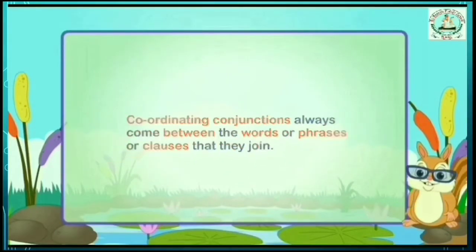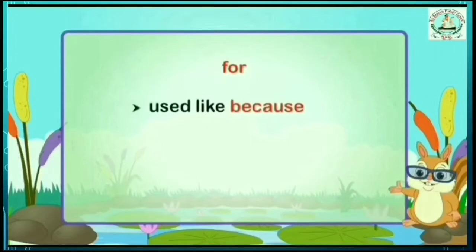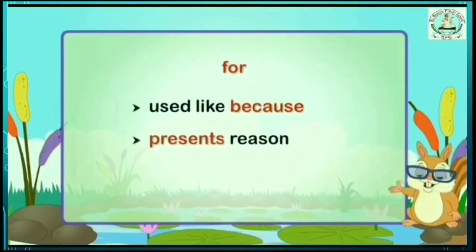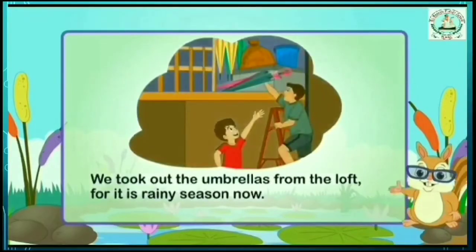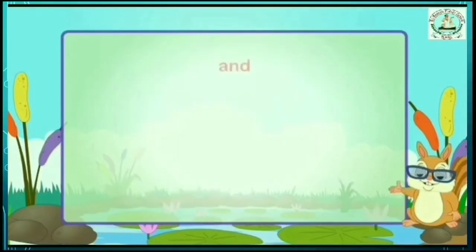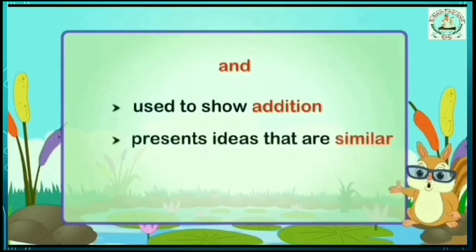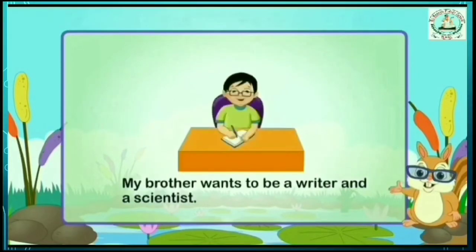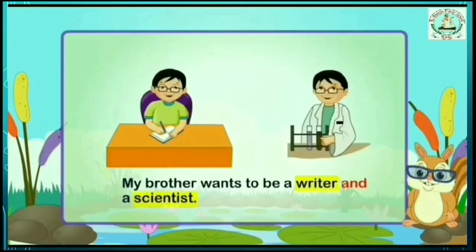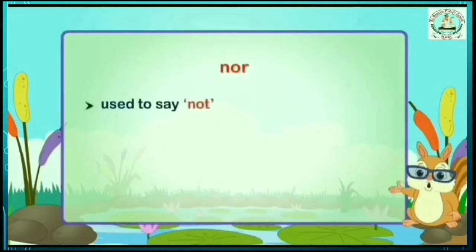So first one, for. For is used like because. It presents reason. For example, we took out the umbrellas from the loft, for it is rainy season now. Here it is giving reason. And second one, and, is used to show addition and presents ideas that are similar. For example, my brother wants to be a writer and a scientist.